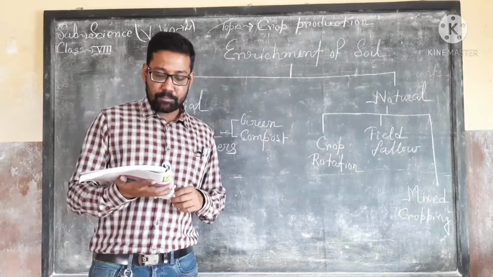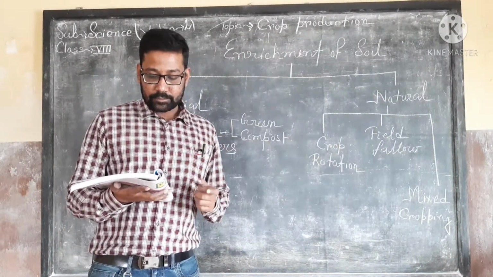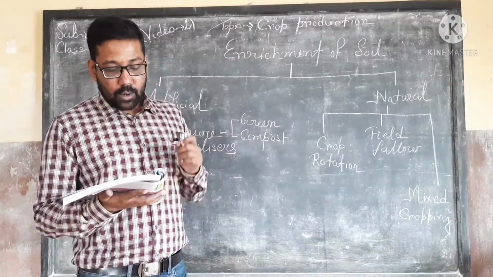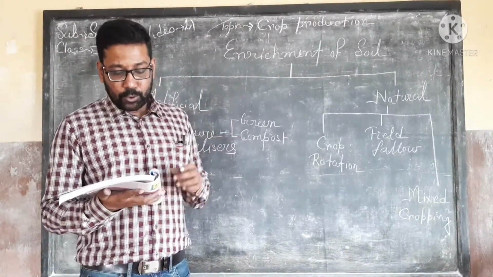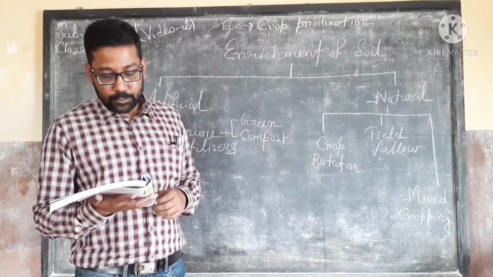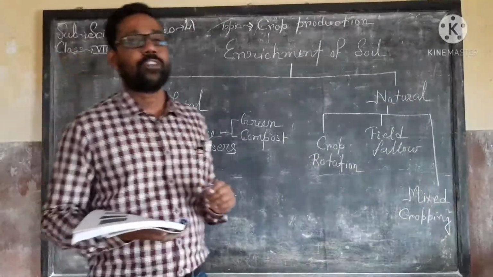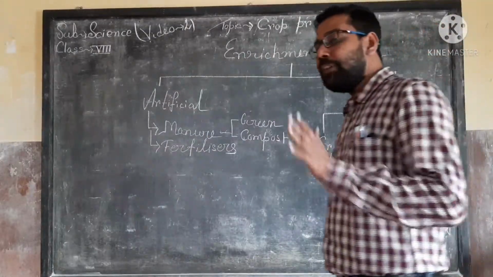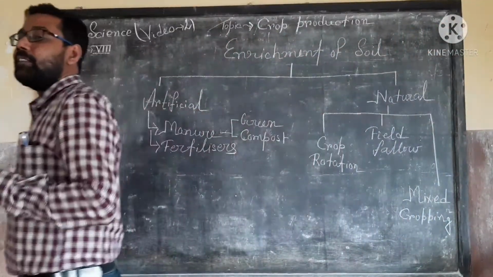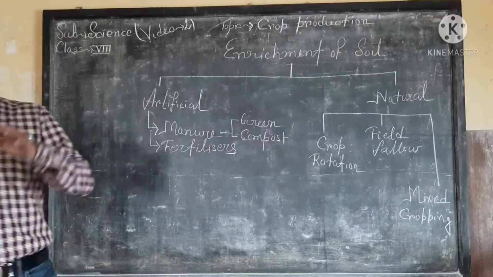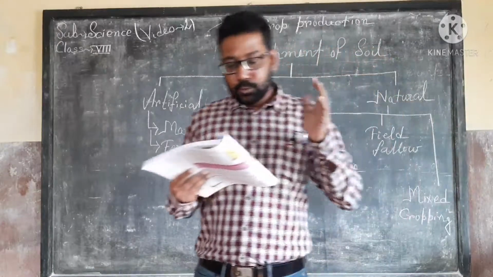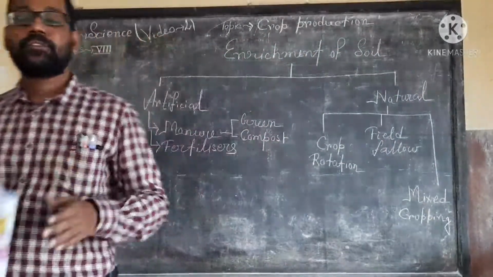And we use mixed cropping, and the groundnut and the cotton are often grown together, which is a good example of mixed cropping. So the example for mixed cropping is that groundnut and cotton are often grown together.